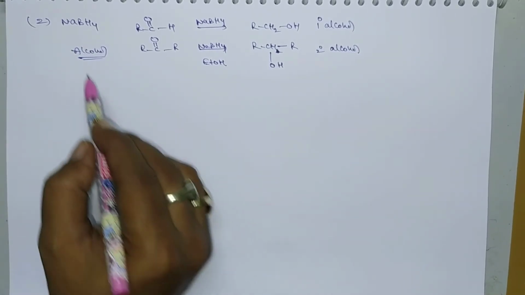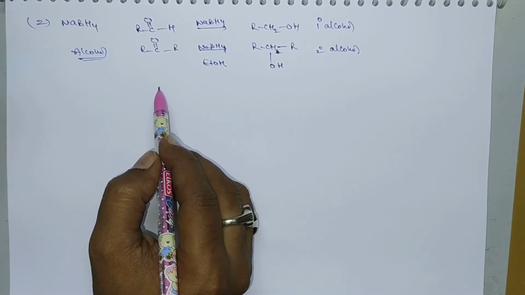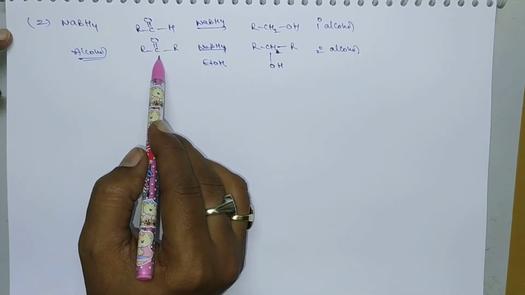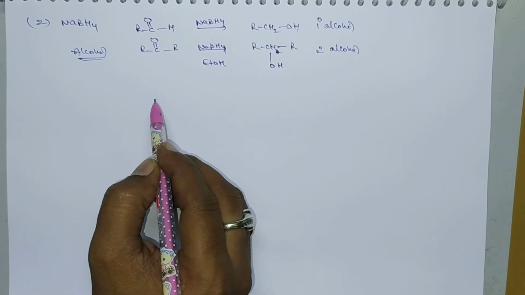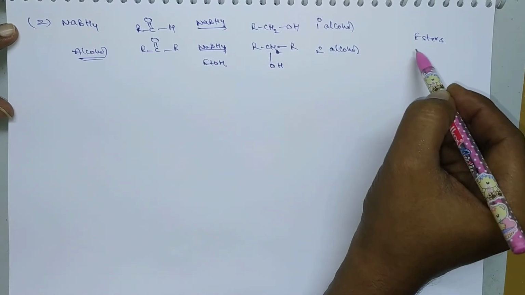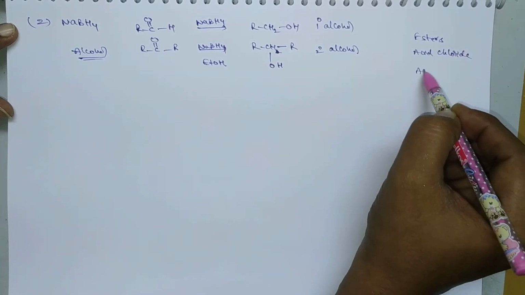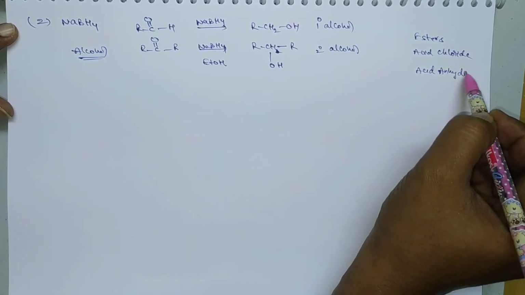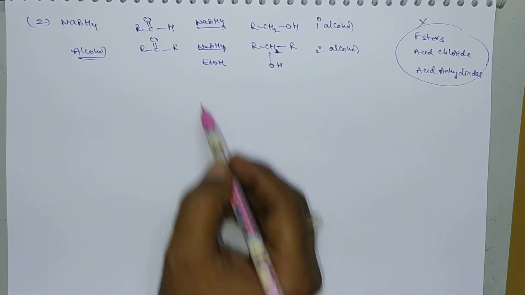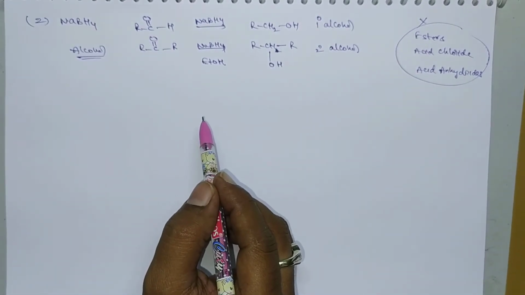Here sodium borohydride is a selective reducing agent. Selective reducing agent means it can selectively reduce only some of the functional groups. Here it can reduce only aldehydes and ketones. It cannot reduce esters, acid anhydrides, or acid chlorides. These functional groups cannot be reduced by using sodium borohydride. Let us check with one example. If you go through one example, you can easily understand this concept.